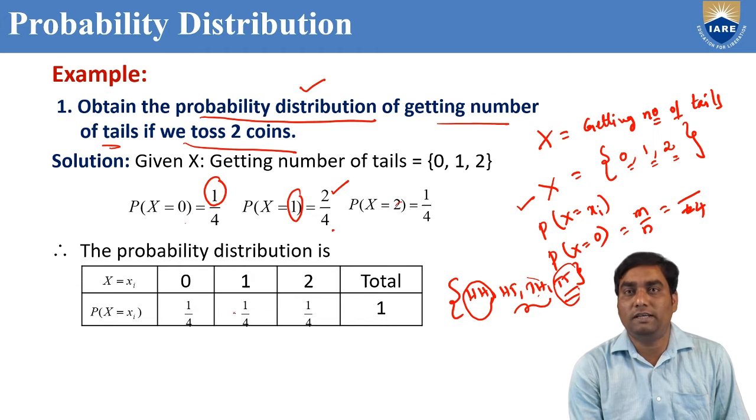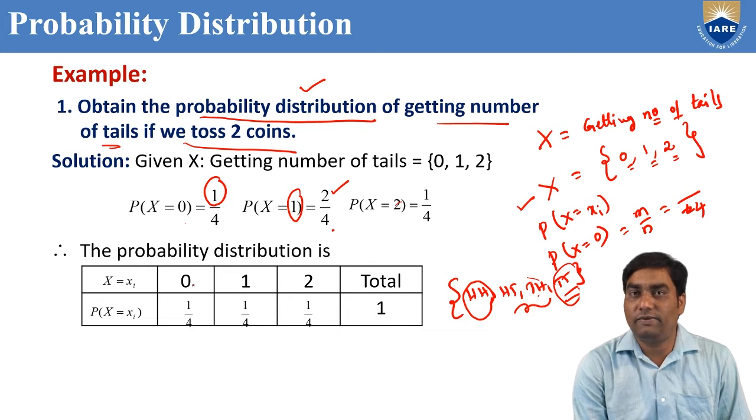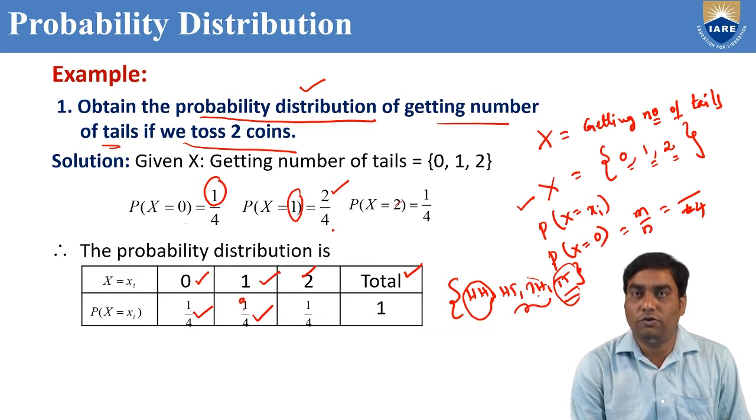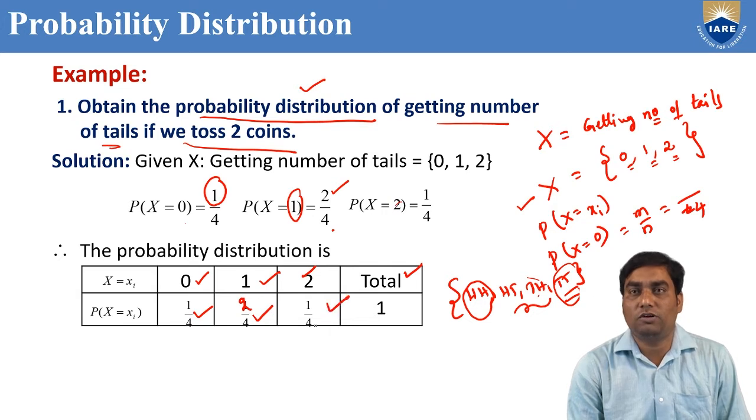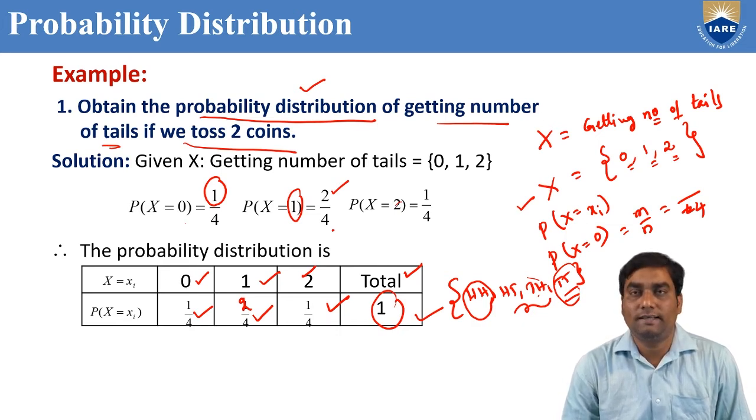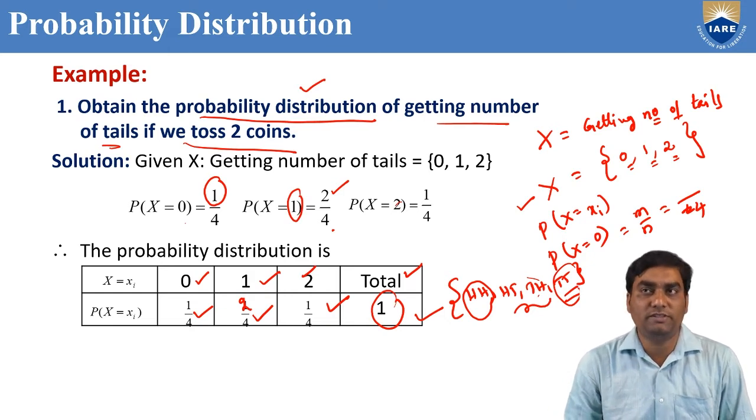So we should write the probability distribution table like this. Capital X equal to Xi. In the first row, it is the random variable values 0, 1, 2. Second row, the probability of X equal to 0 is 1 by 4. The probability of X equal to 1 is 2 by 4. And probability of X equal to 2 is 1 by 4. If you add all of them, you get 1. If you get answer 1, the process is correct. The total probability is unity or 1. Like this, we need to solve probability distribution problems if you know the random variable.